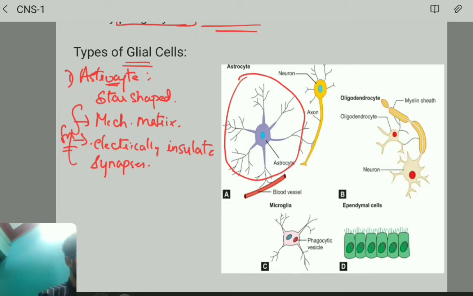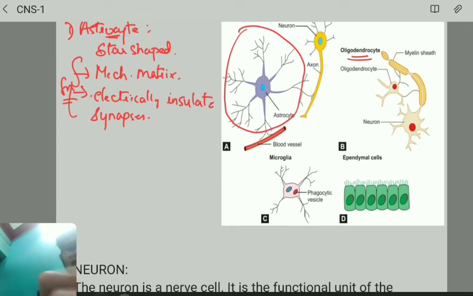Next important thing we're going to discuss is the oligodendrocyte. In the oligodendrocyte, what really happens?